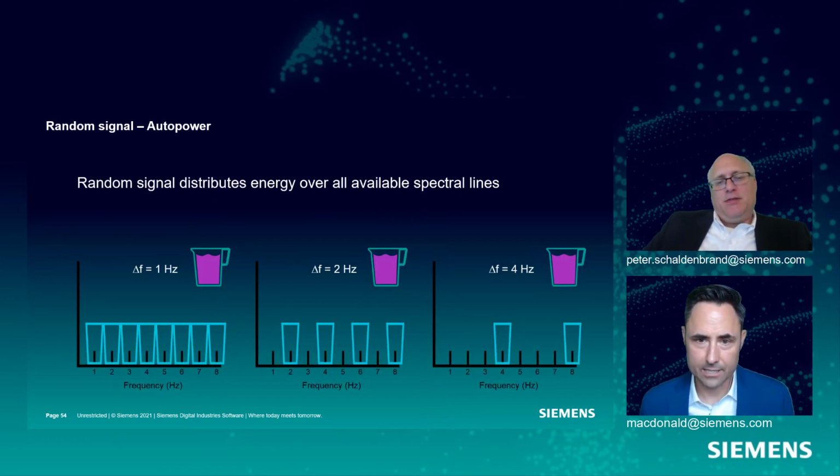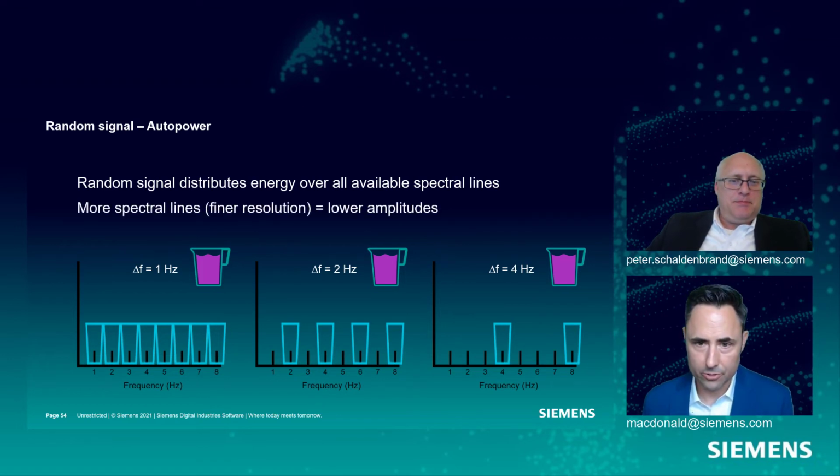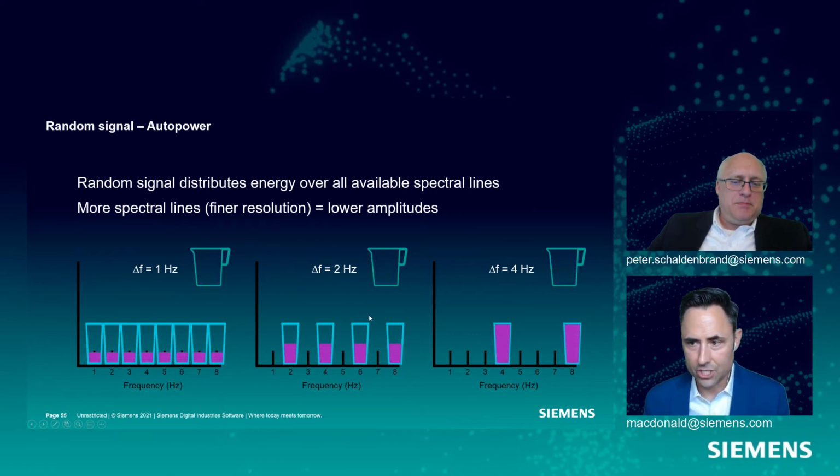Yep, that's exactly right. So a random signal distributes that energy over all available spectral lines. Okay, so the more frequency lines, or the finer resolution, you will get a lower amplitude. So I've got an 8 hertz random signal in all of these cases, and I've got a delta F of 1 hertz, delta F of 2 hertz, and a delta F of 4 hertz. The pitcher is going to get spread across all the glasses in each case.